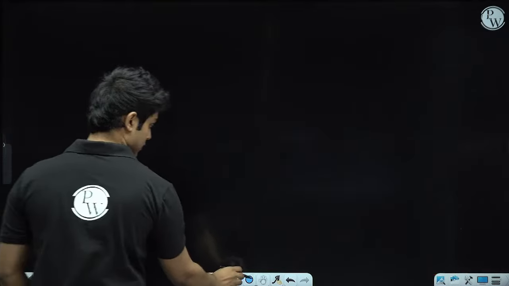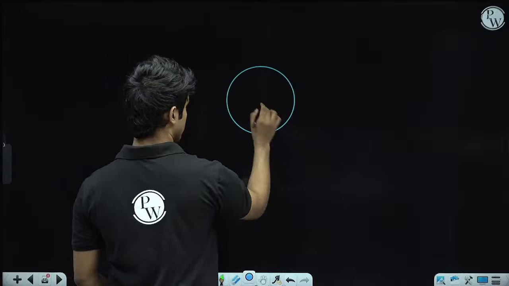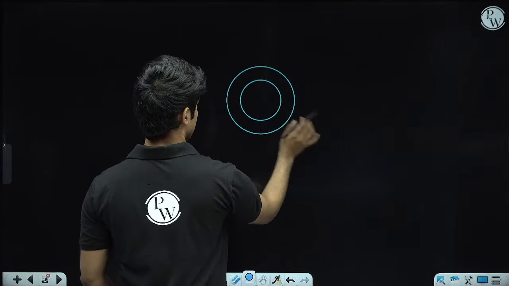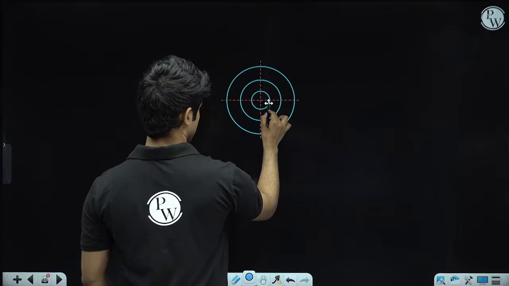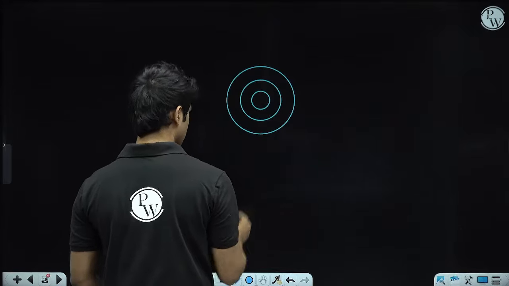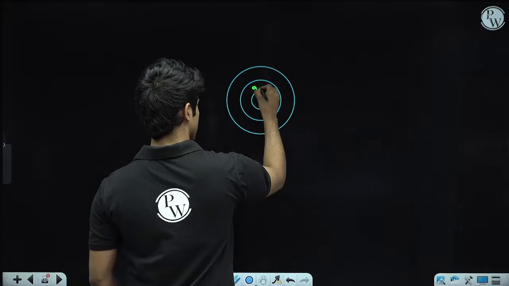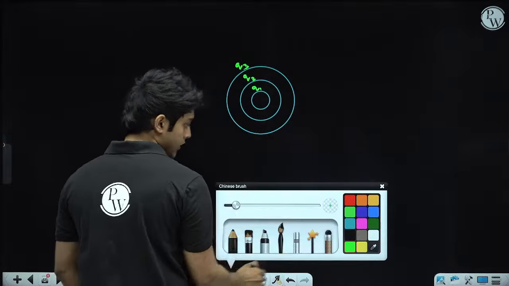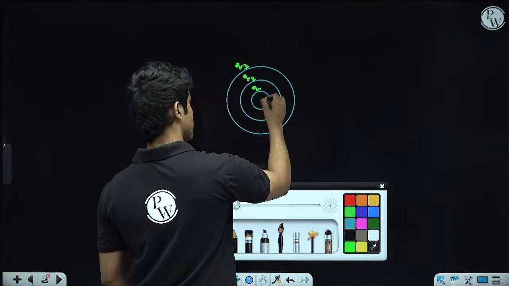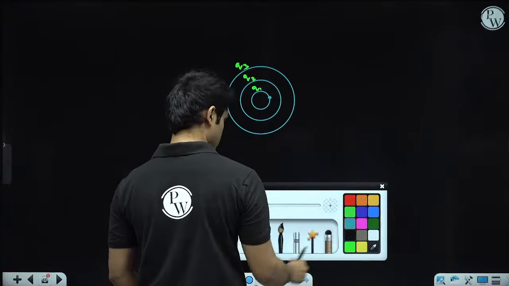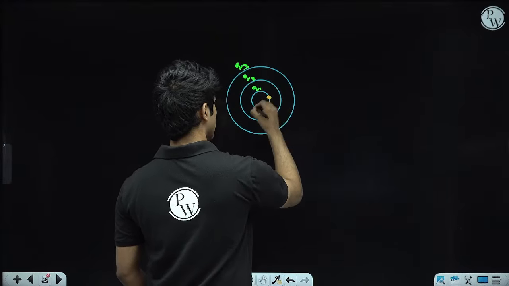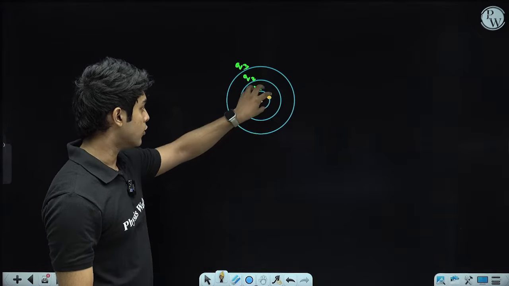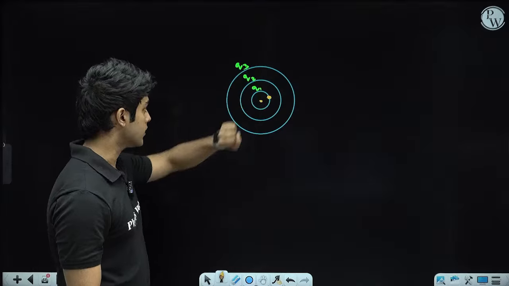So this is sphere 1, the next sphere, and the third one. This sphere has charge Q1, next one Q2, the next one Q3. First we'll write down the potential at the surface of this sphere, the innermost one. The idea is simple. We will individually write down the contributions due to Q1 sphere, Q2 sphere and Q3 sphere.